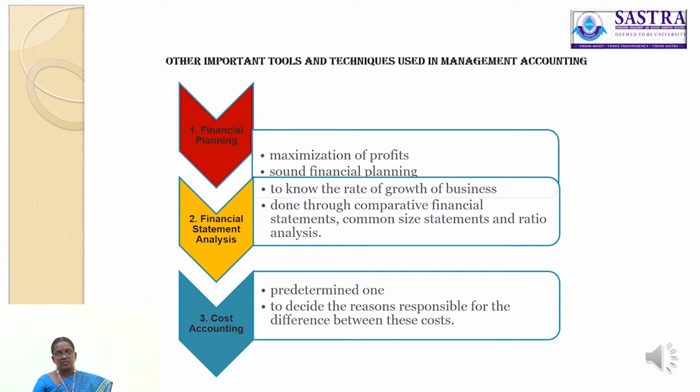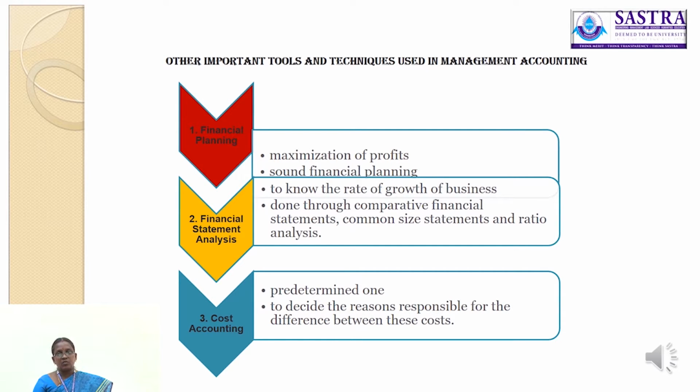So what are the tools and techniques which are used in management accounting? First one is financial planning. The main objective of any business organization is maximization of profit. This objective is achieved by making proper or sound financial planning. Hence, financial planning is considered the best tool for achieving business objectives.